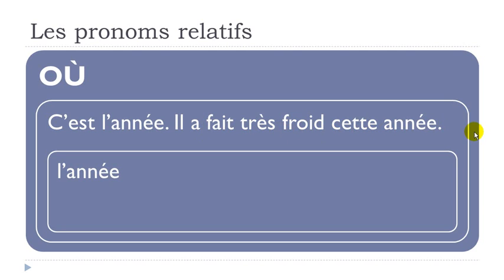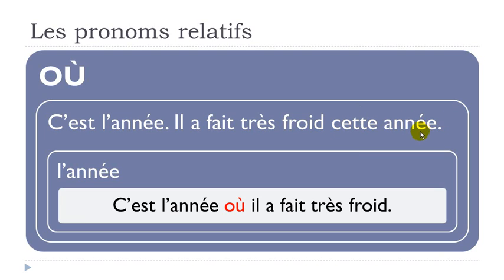And then, well, obviously we don't want to repeat année because it's here and it's here. And in that case, well, you tend to use cette année just to indicate the time or when it was. So, c'est l'année où il a fait très froid. All right, so quite simple. First part doesn't change. Then you put your pronoun où, then the sentence continues like that. Il a fait très froid. All right?